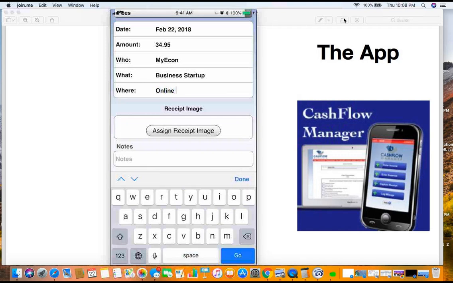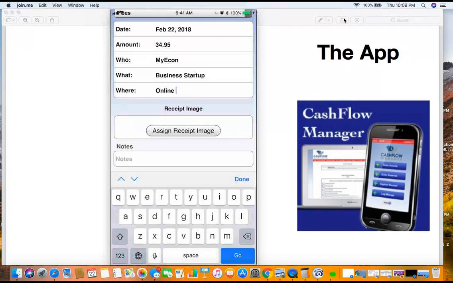Now, if this was, I'll do another example, but if we do it somewhere else, like in a city, then we'll put it there. Okay? So I'll show you that in a second. So we can also assign a receipt. Now, this gives you what is called documentary evidence. See, what you got to understand about the cash flow manager, it brings you to within what is called IRS compliance. You want to be compliant with the IRS.